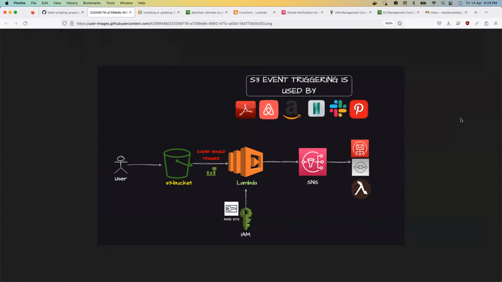bucket and event triggering. Okay, let's not go into the details of it, but in today's project, we are going to learn the theory and practical implementation of this project. We are going to do it 95% using shell scripting and just 5% for the Lambda function, because the script we use there is written in Python. But apart from that, all the components that you see here are created using shell script and AWS CLI. We'll try to fetch some information, pass it to the other thing. We'll create IAM policies, lots of things. It's going to be a really interesting project.